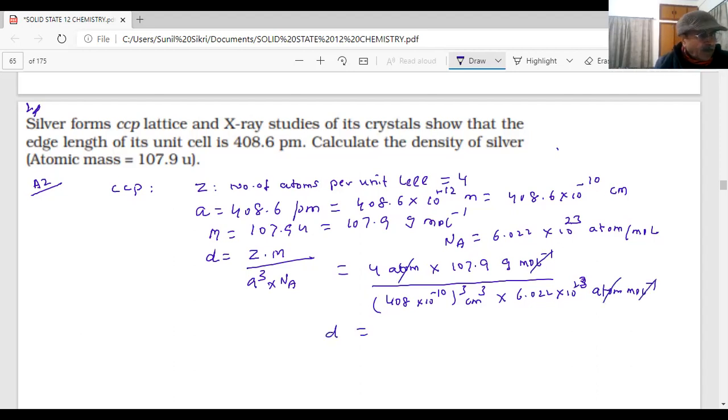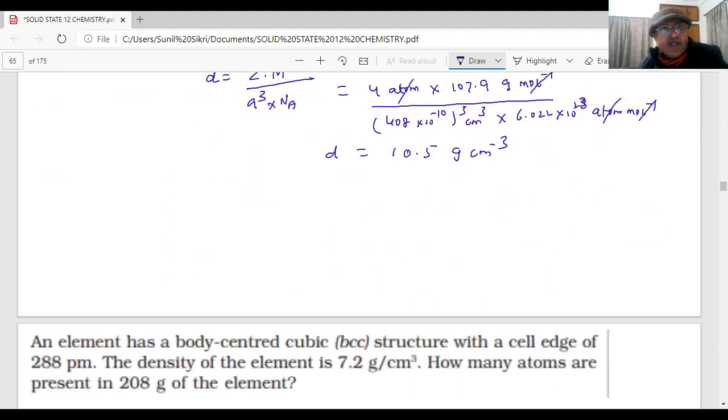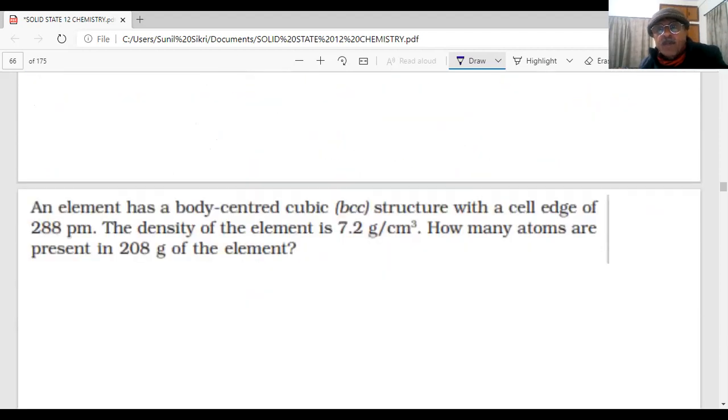It is coming 10.51 gram per centimeter cube. You have written all the units, everything clear? Yes, sir. These 2 marks you can easily get, and we should not lose them. I hope you understand why we are doing that.